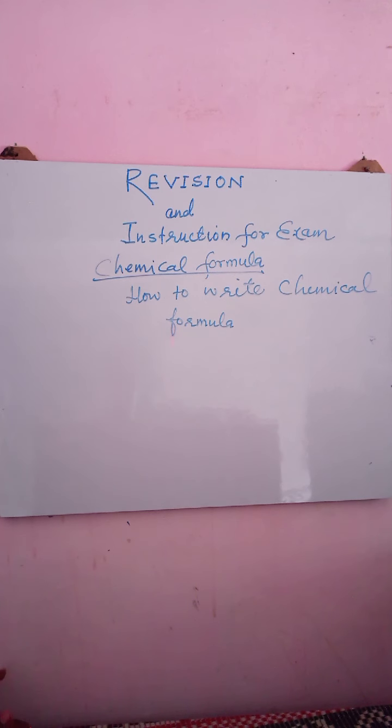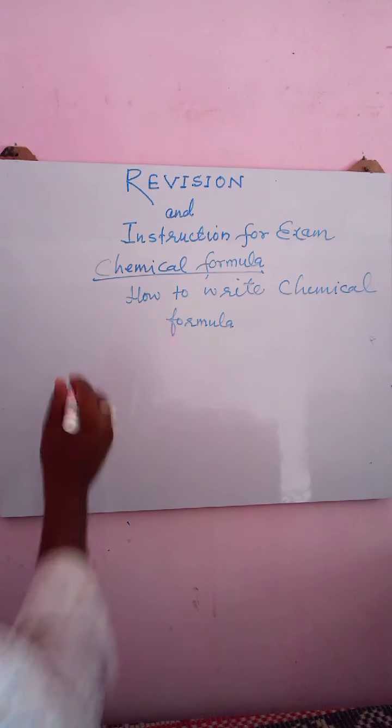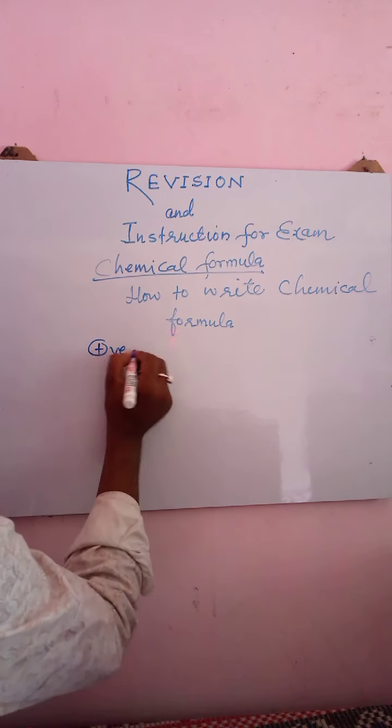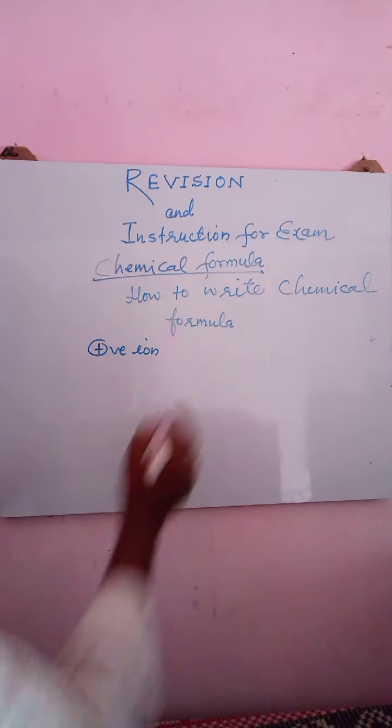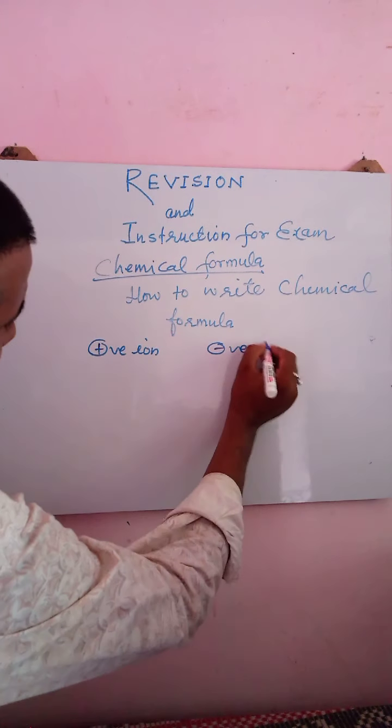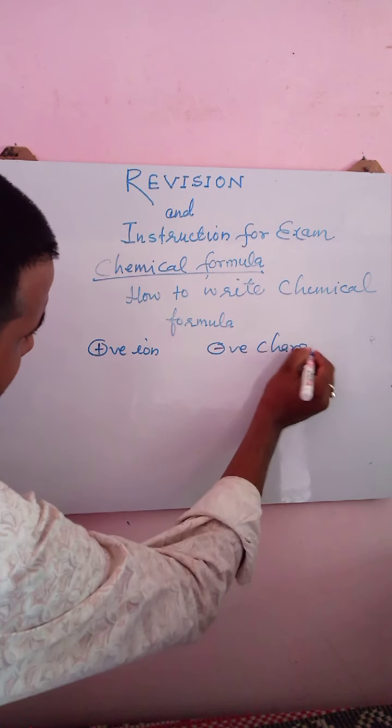Then accordingly you have to write the cations and anions in the form of formula. Always remember, positively charged ions, I mean cations, are always written on the left hand side, and negatively charged ions are always written on the right hand side.